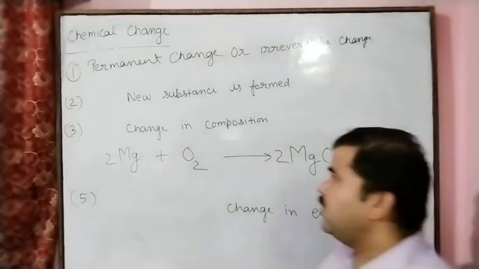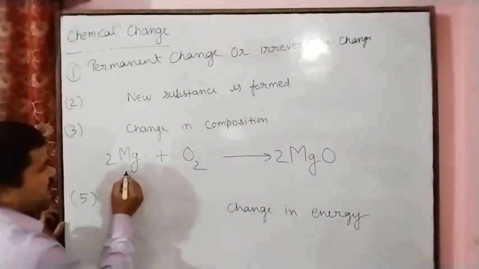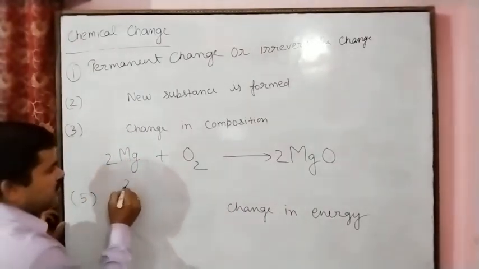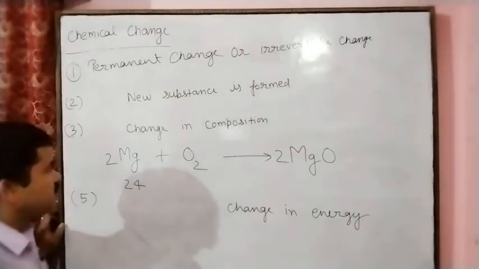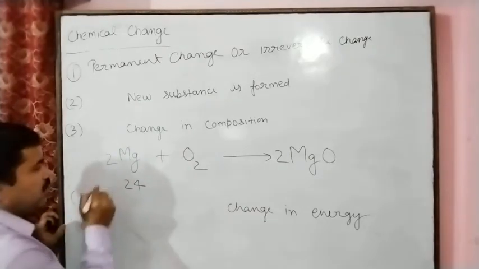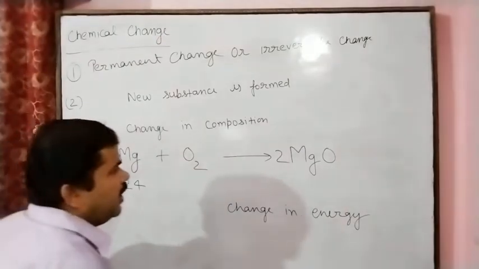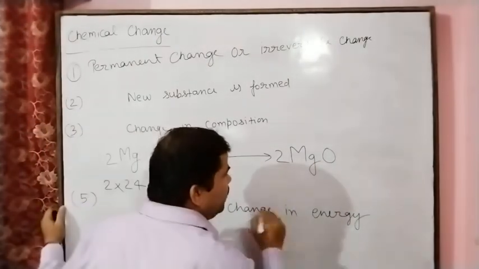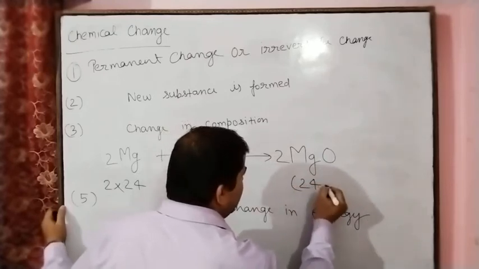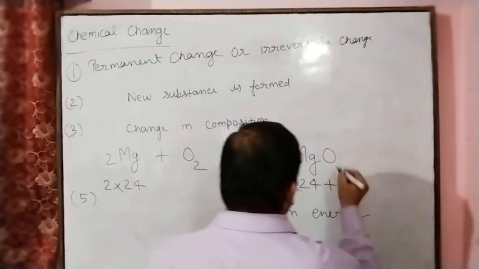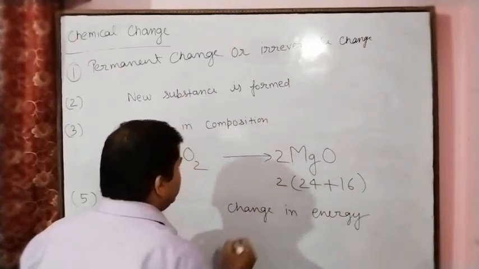If you see the magnesium mass here, one atom of magnesium has a mass of 24 amu. I explained this in the previous chapter. One atom of magnesium is 24, and here 2 is written, so 2 into 24. And for magnesium oxide, magnesium one atom is 24 and oxygen one atom is 16 amu, multiplied by 2.